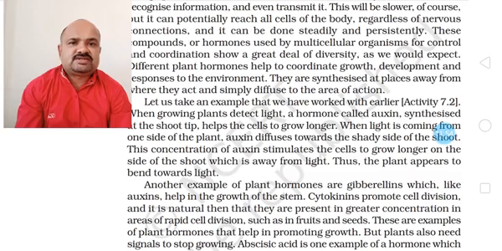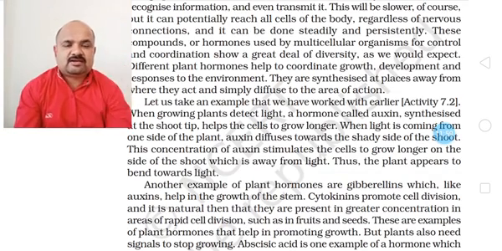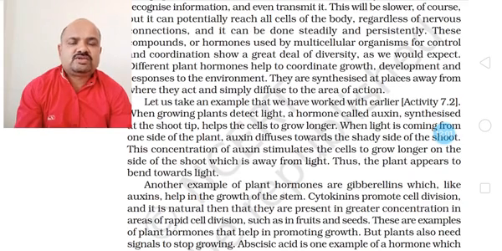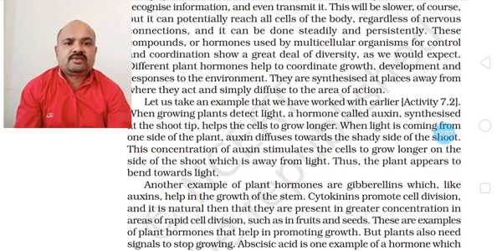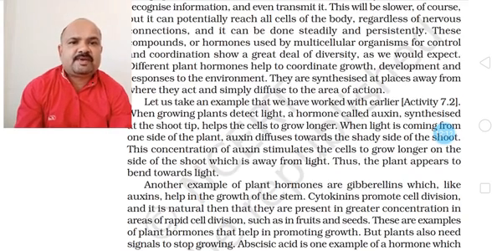Okay, so the same case happens when tendrils are getting attached around the substratum, or say where it is attached. At that time also the same thing happens. This concentration of auxin stimulates the cells to grow longer on the side of the shoot which is away from the light. Thus the plant appears to bend towards the sunlight.